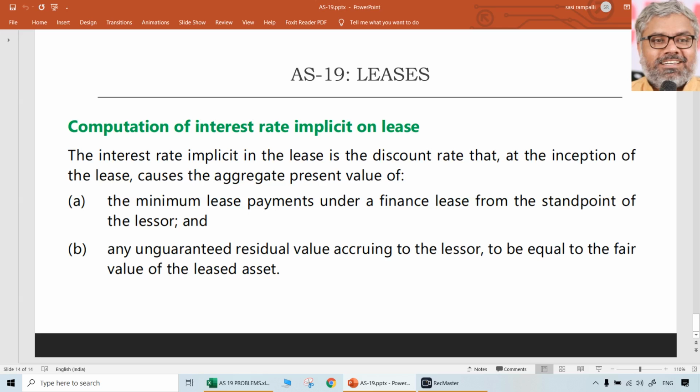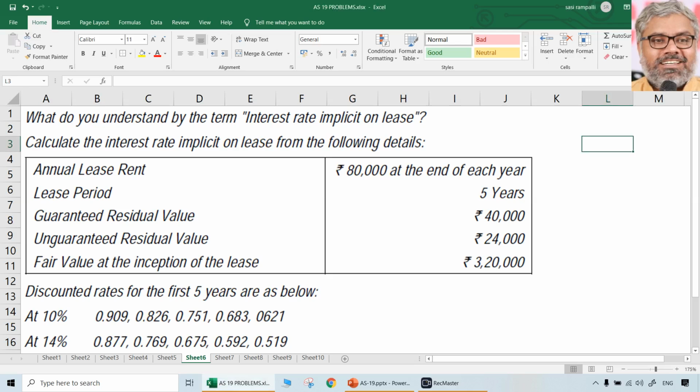It is the discount rate that at the inception of the lease causes the aggregate present value of minimum lease payments under a finance lease from the standpoint of view of lessor plus any unguaranteed residual value accruing to the lessor to be equal to the fair value of the leased asset. In other words, it is the discount rate, IRR, that means. So that IRR is interest rate implicit on lease.